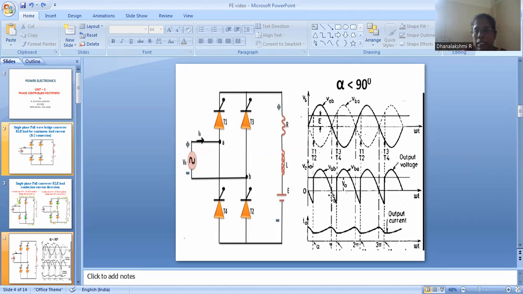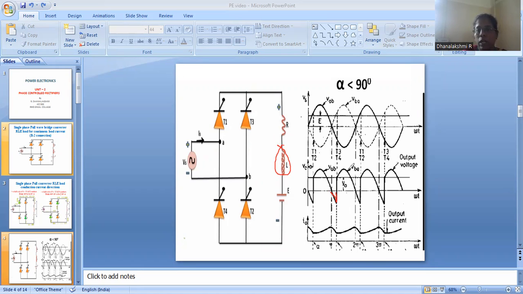And here we can see this extinction portion. We are getting this extinction portion because of the inductor in the load. When my load has an inductor, this inductor will be storing energy in one cycle that has to be extinguished in the next immediate cycle. So the extinguishing of the energy is taking place during this period. This extinction part will come whenever we have the inductor load.